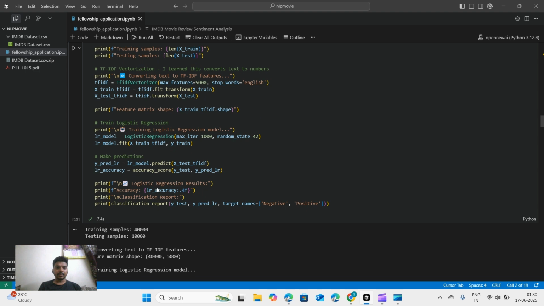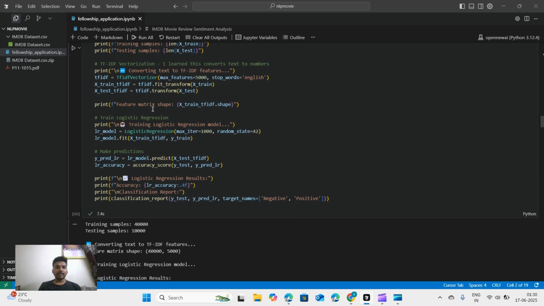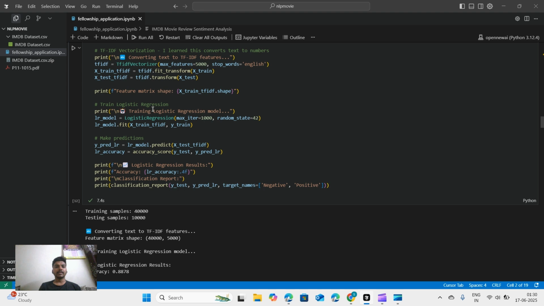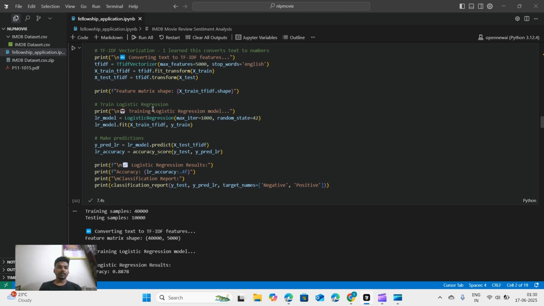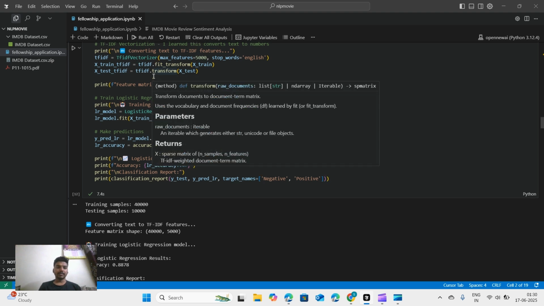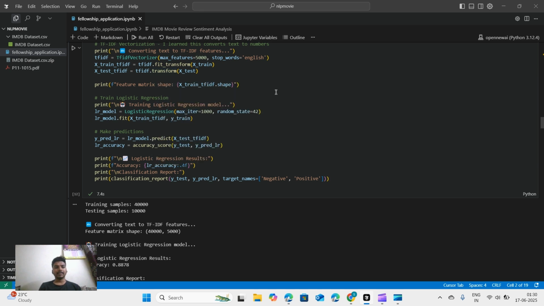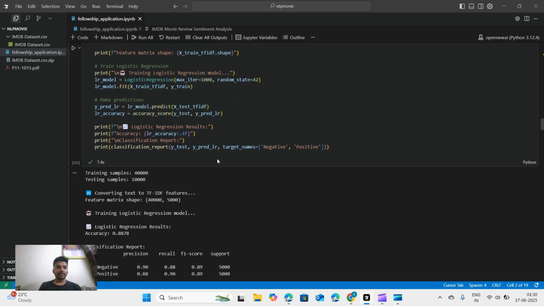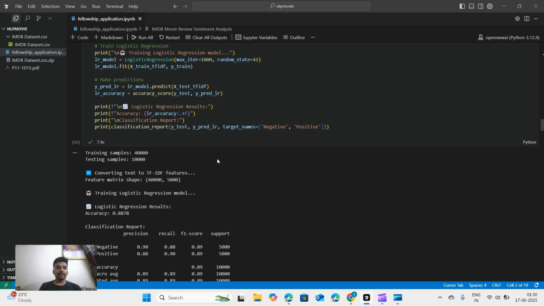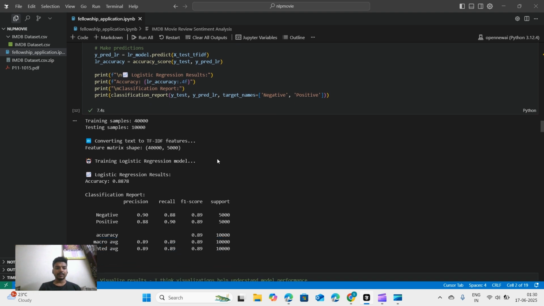Okay, and now we are using TF-IDF, that is converting the string into numbers. So there is TF-IDF vectorization. Basically, it is the inverse of term frequency, and we have applied fit transform on the training and testing data, and then we have converted it into an accuracy matrix.